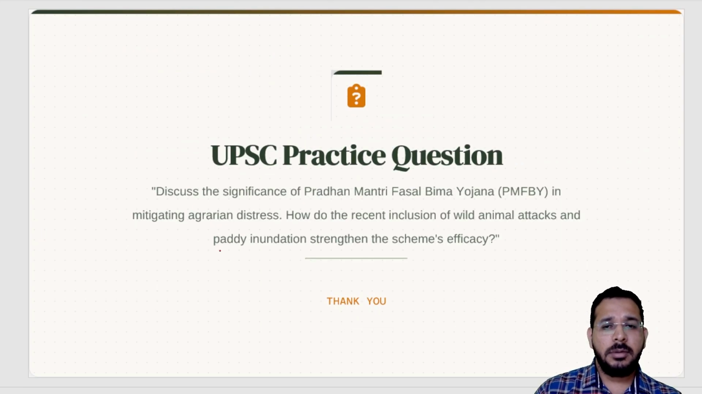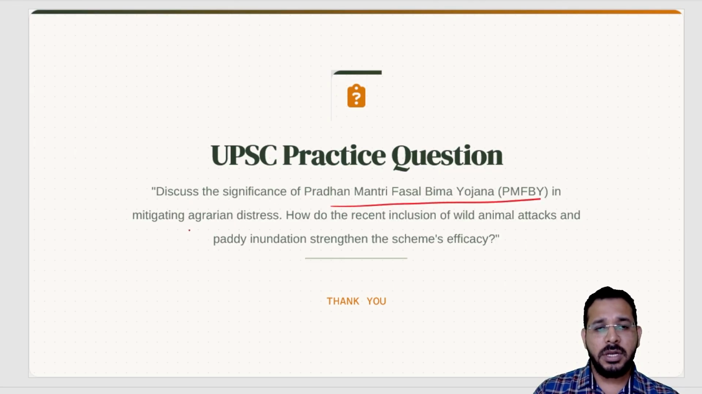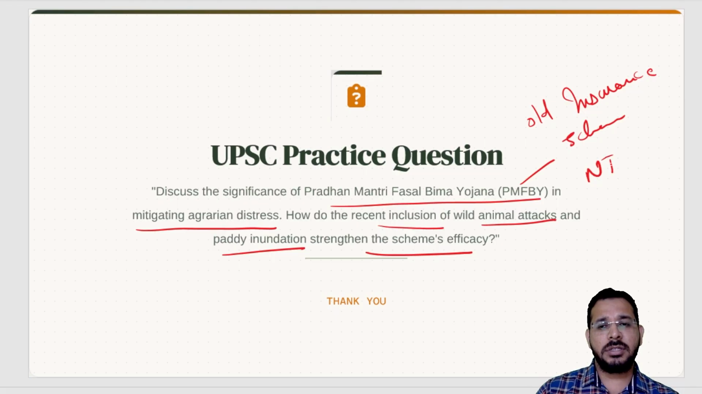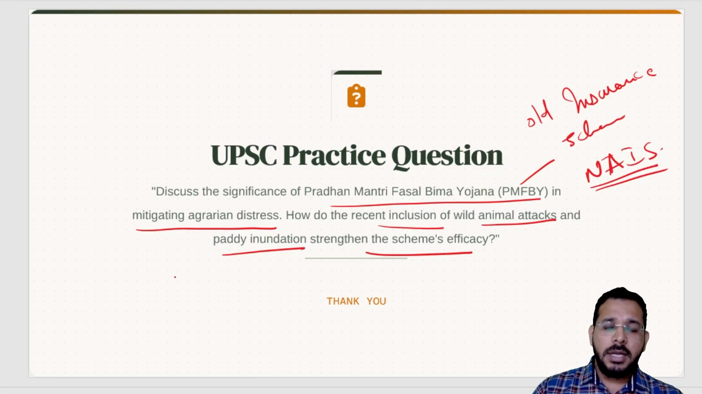This is a UPSC practice question for you. Discuss the significance of Pradhan Mantri Fasal Bima Yojana in mitigating agrarian distress. How does the recent inclusion of wild animal attacks and paddy inundation strengthen the scheme's efficacy? You can also compare the Pradhan Mantri Fasal Bima Yojana with the old insurance schemes like the National Agriculture Insurance Scheme, and also say how this scheme is better than that.